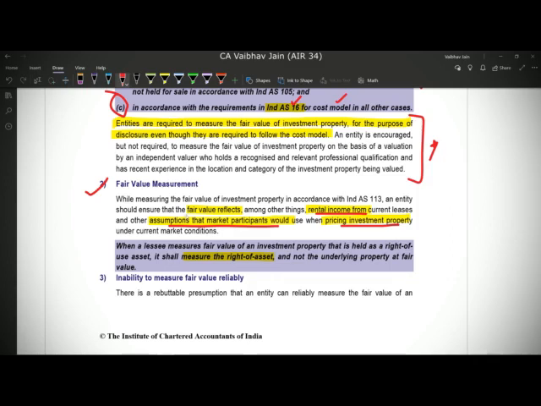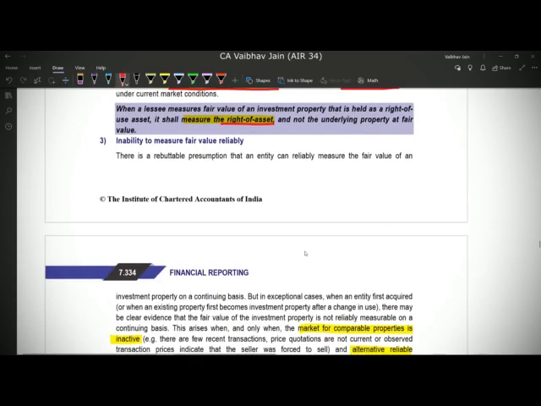Now let's say the property is not owned, if it is taken on lease, in that case also we'll measure the fair value for disclosure purposes, but in that case we'll not measure the fair value of the investment property per se. We'll rather measure the fair value of the ROU asset, of the right to use the asset, and not of the property. So the fair value of the right will be different from the fair value of the underlying property. That is a point here.